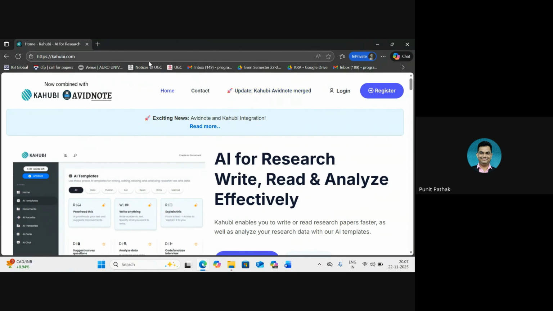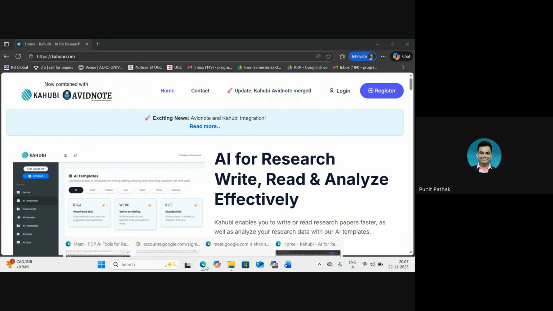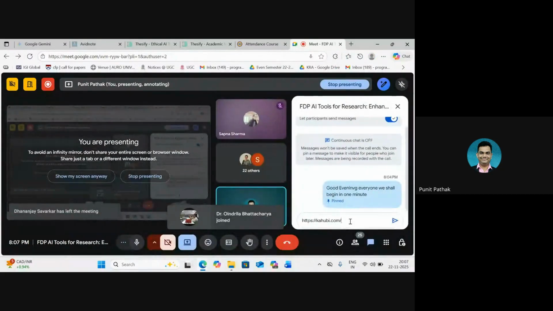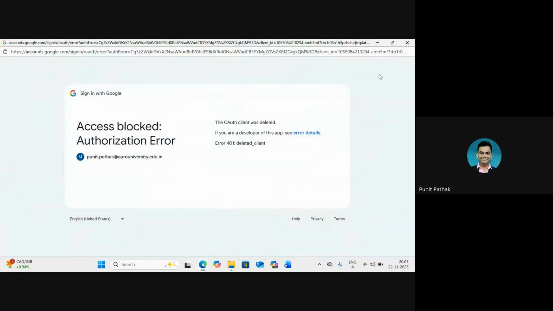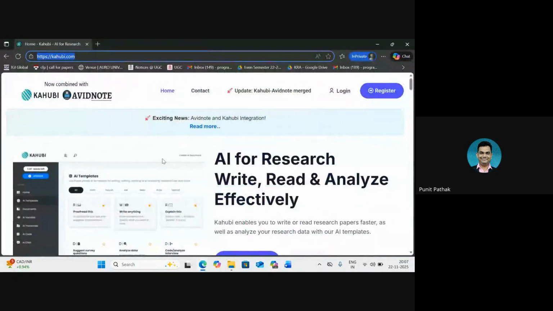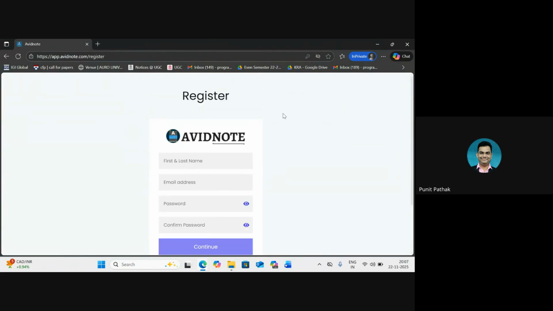I'm going to paste the link of Kahubi in the chat box, and hopefully whosoever is trying out simultaneously can also try the same. So this is the homepage for Kahubi. We have to register on the portal before we can use it, and we can register by putting in this basic information, after which it will send out an email for confirmation and registration purposes, which we can of course confirm, and then we would be able to access the portal.